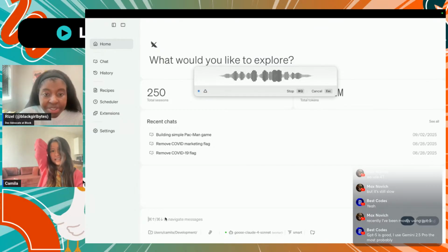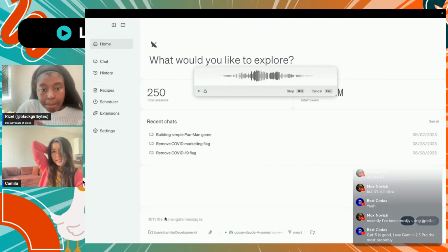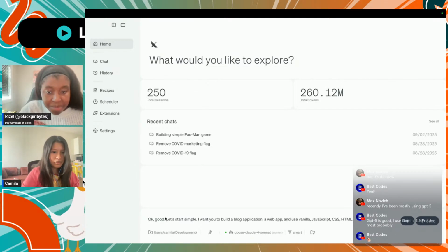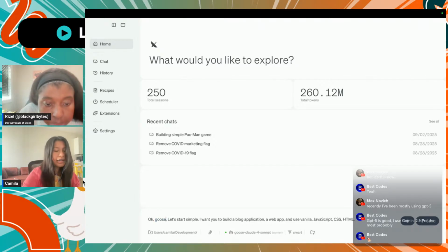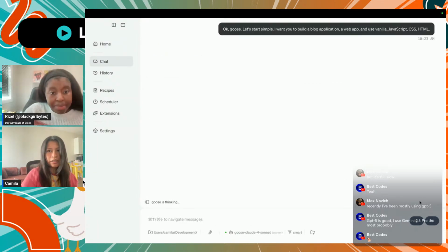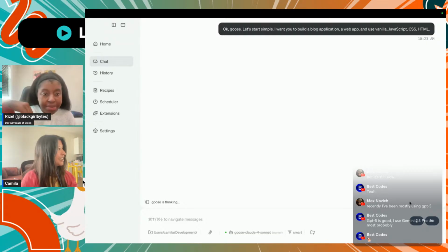Okay, Goose. Let's start simple. I want you to build a blog application, a web app, and use vanilla JavaScript, CSS, HTML. Cool. So I like to start with something basic. So you said we need to build a blog application, right? Yeah, and then we have to make it so everything is backwards and broken. So your idea is that you want to do the blog first, and then after that you'll make it backwards, right? Is that your strategy? Yeah, yeah. Okay. Cool.